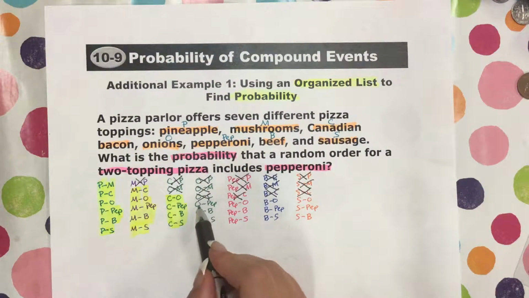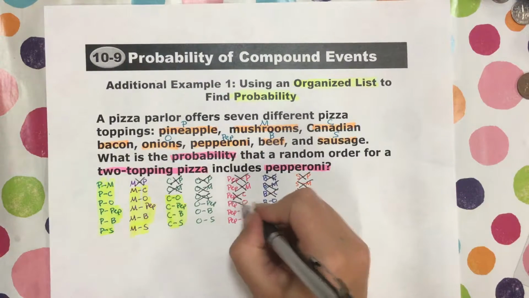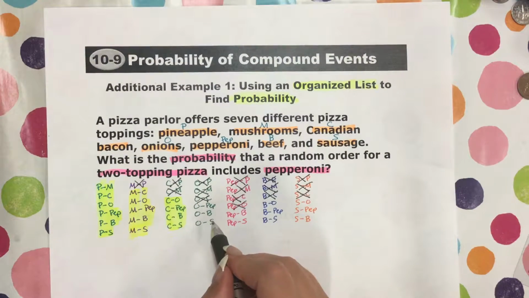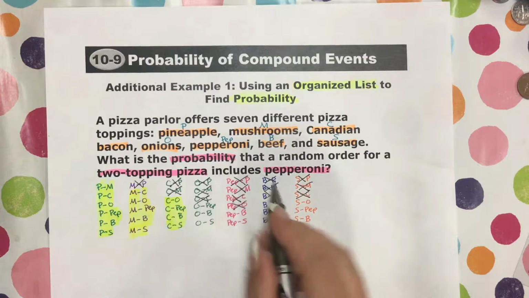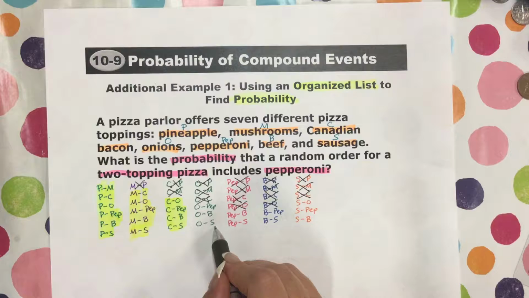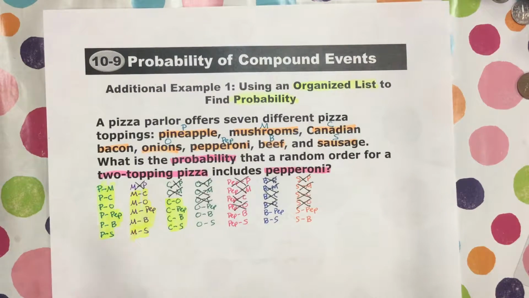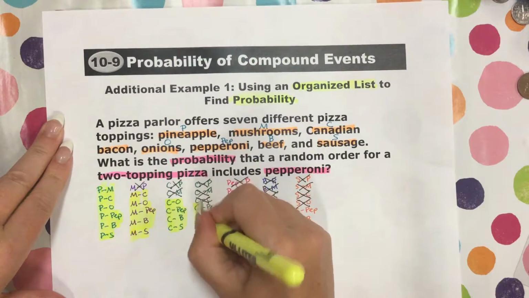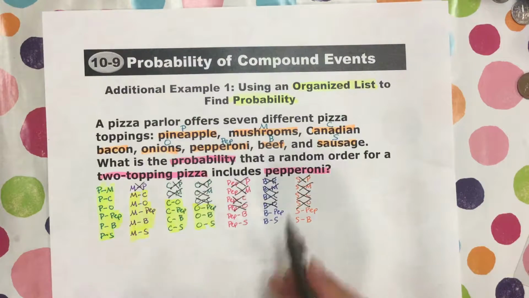And on to onions and pep is the same thing as pep and onions, so that's a duplicate. Onions and beef is the same thing as beef and onions. And onions and sausage is the same thing as sausage and onions. So now these ones are complete. So we're on to this one.